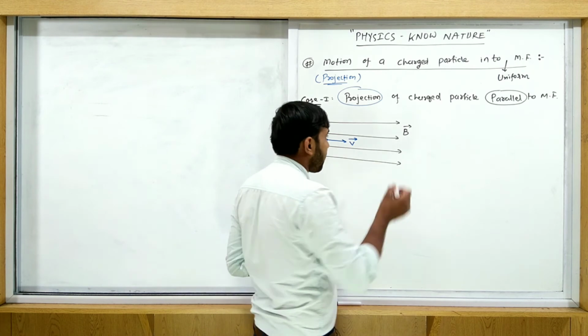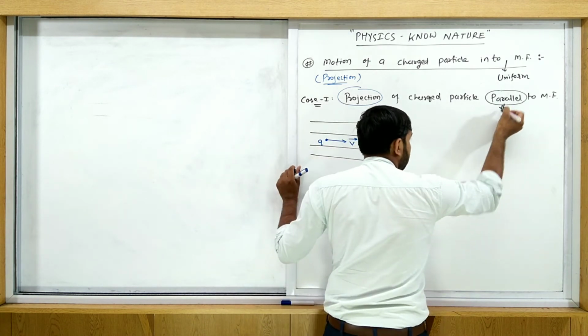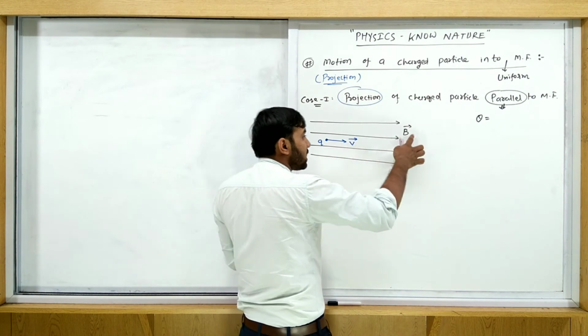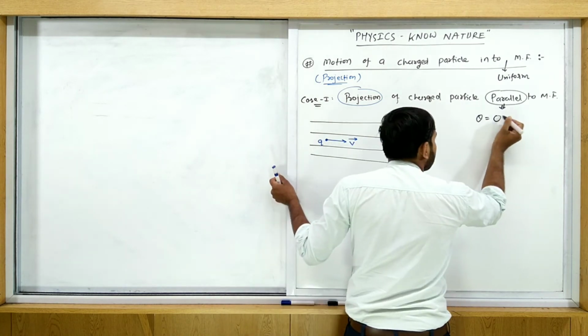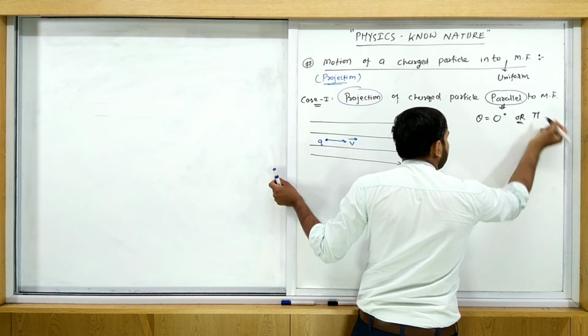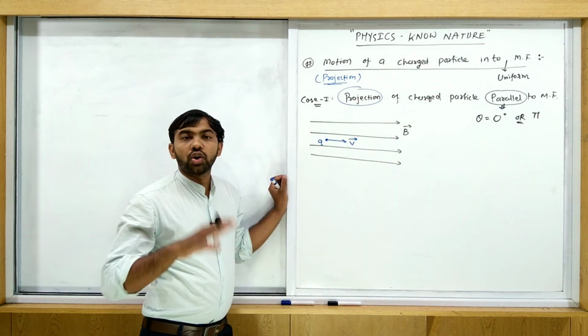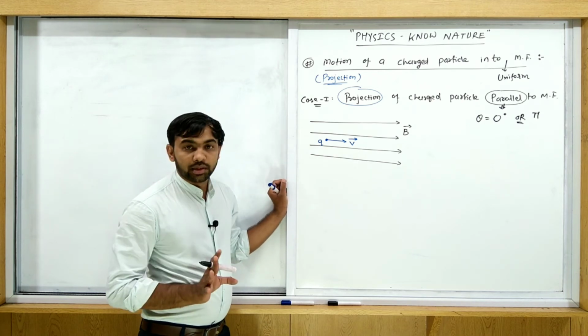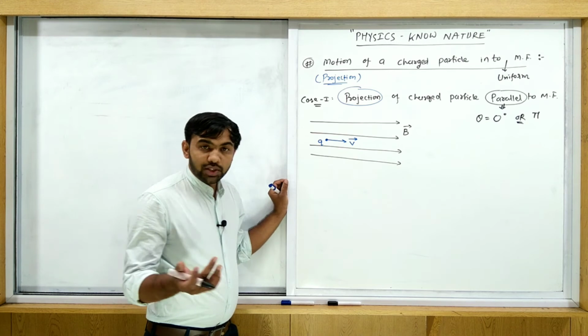So if this is parallel, the possible theta between the velocity and the magnetic field is 0 degree, or if anti-parallel, then pi. Two cases are possible. Then how much force is applied?